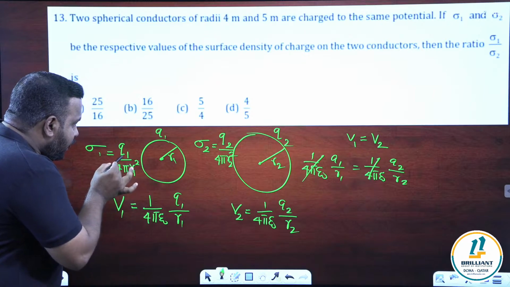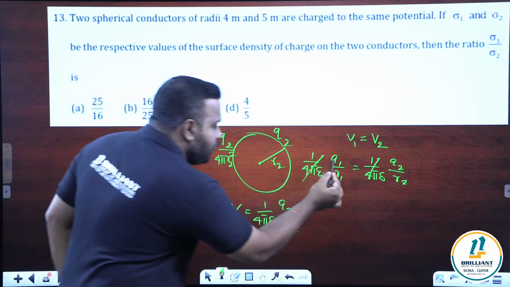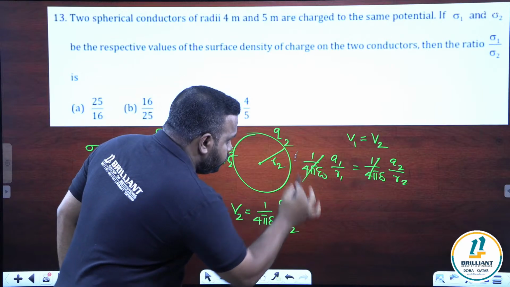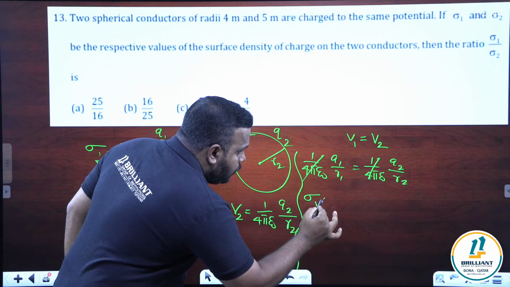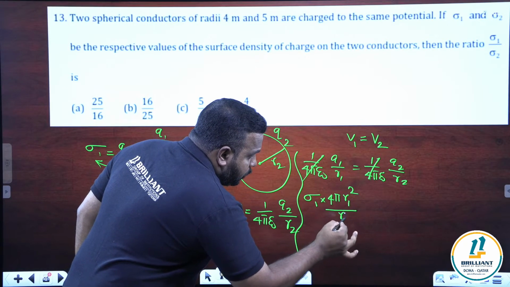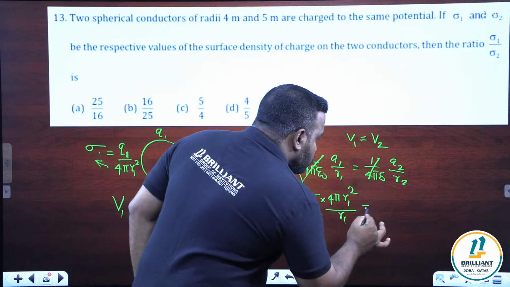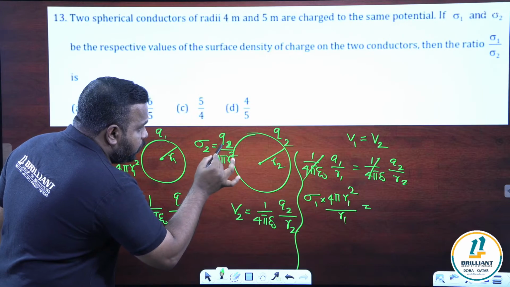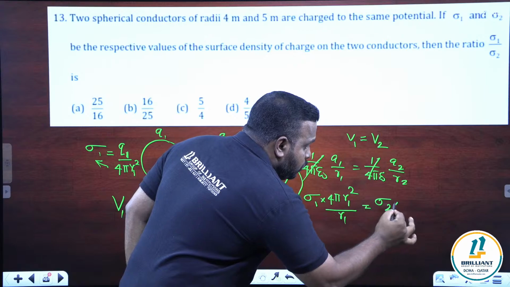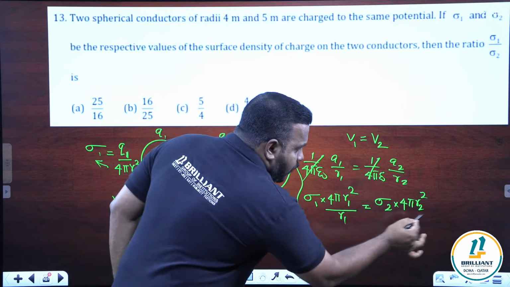So from this you can easily write Q1 is equal to sigma 1 into 4 pi r1 square. Substituting, Q1 by r1 is sigma 1 into 4 pi r1 square by r1, equal to, substituting for Q2, Q2 is equal to sigma 2 into 4 pi r2 square, divided by r2.